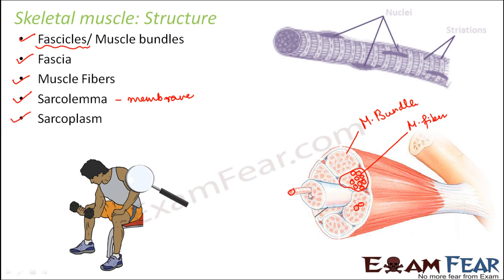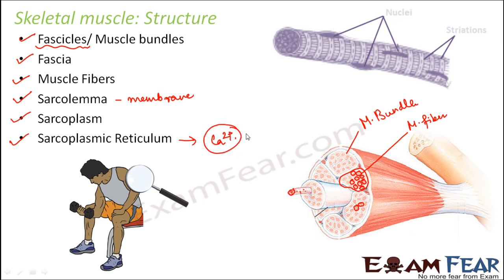Sarcoplasm would be the fluid-like substance which is present inside each muscle fiber. So inside this muscle fiber also you have a fluid-like structure which is present. Like how you have cytoplasm in a cell, similarly you have sarcoplasm inside the muscle fiber. And then you have the sarcoplasmic reticulum, which is just like the endoplasmic reticulum which you have inside a cell. So here inside the muscle fiber, the sarcoplasmic reticulum is that organelle which is rich in calcium ions, and that is why